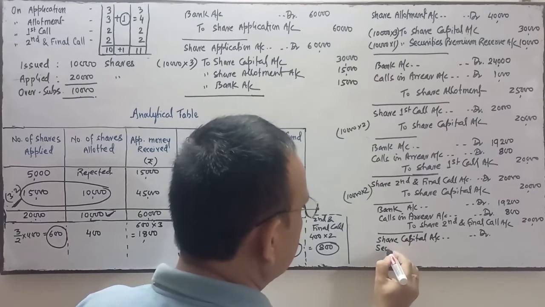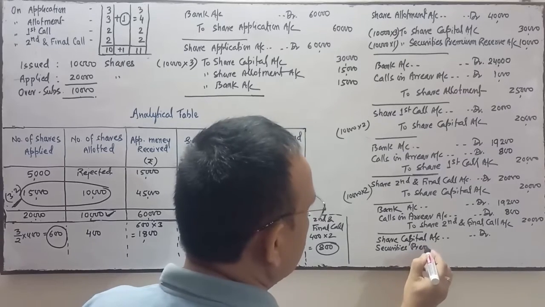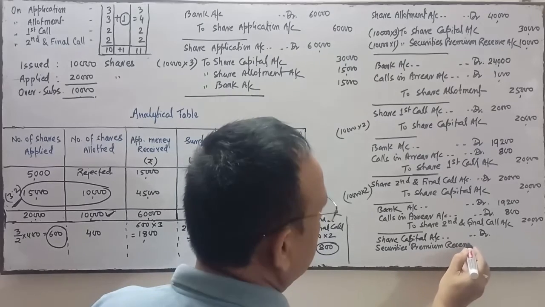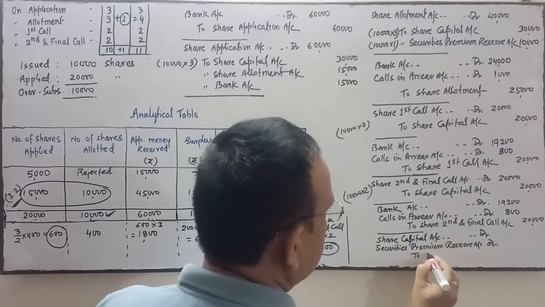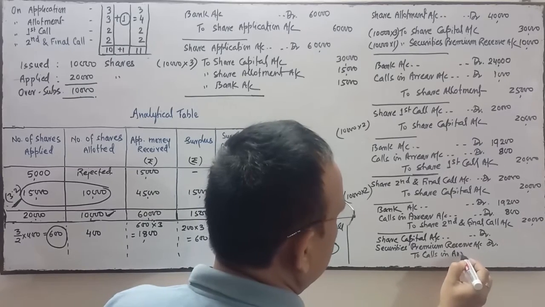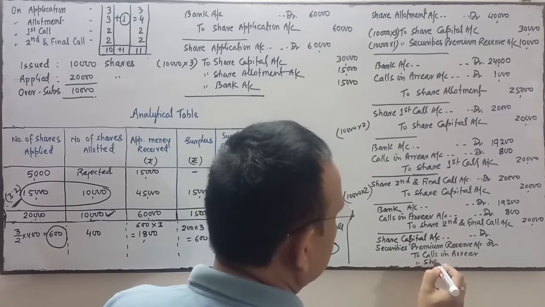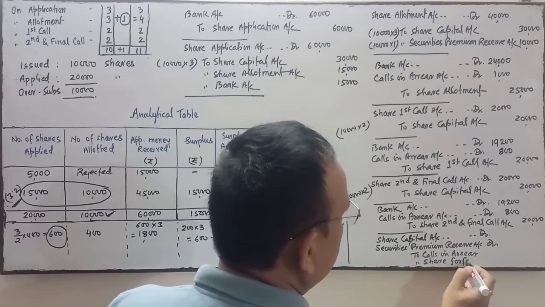Securities premium reserve account debit, to share capital, to calls in arrear, to share forfeited account.